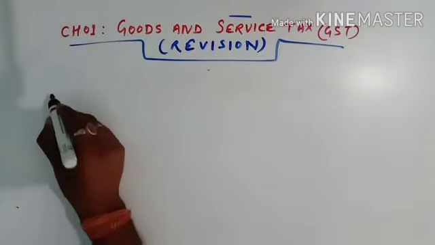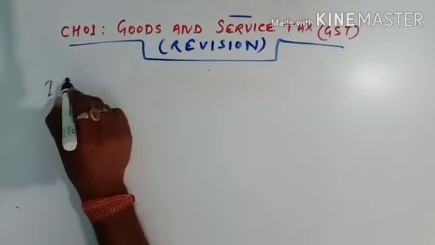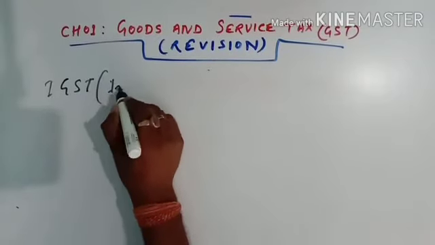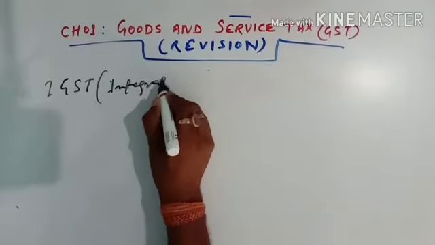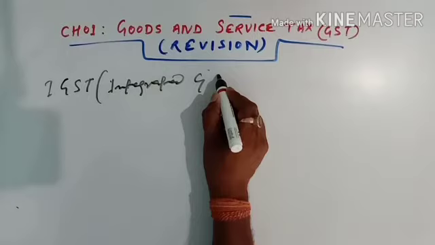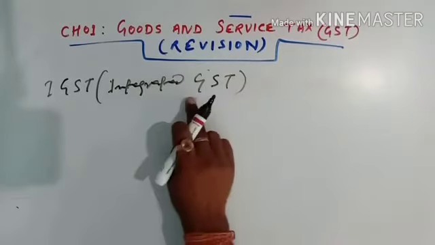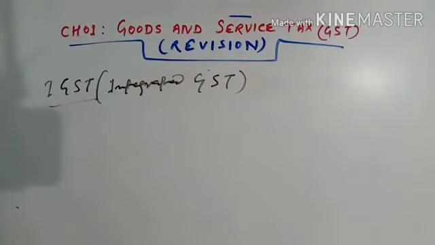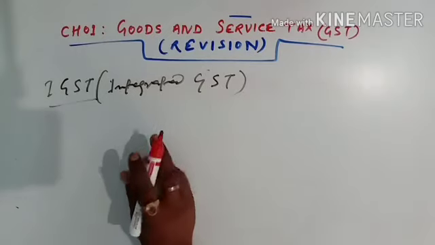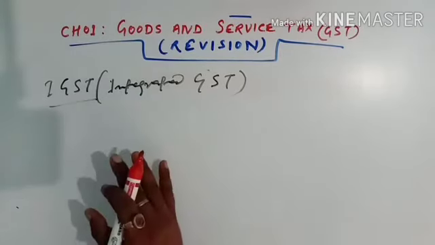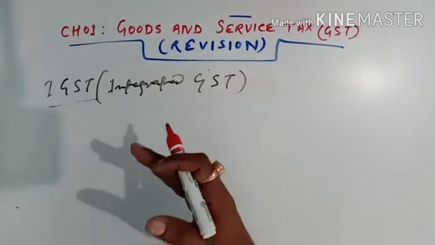The next one is IGST, that means Integrated Goods and Service Tax. Now what is this? See here students, this tax is levied on interstate sale, and it is also levied on the import of goods and services into India and on export of goods and services from India.